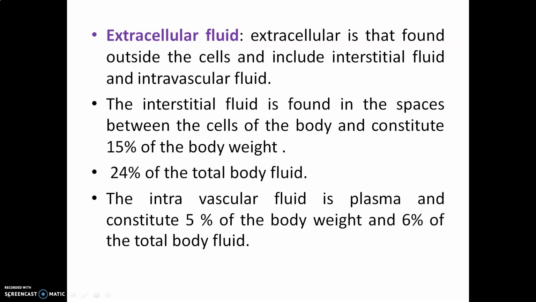You can find it in the space between the cells of the body, in between two cells. Outside the membranes there are little spaces, and those spaces are filled with interstitial fluid. It is very important, and it is very useful in monitoring the glucose level in the human body.